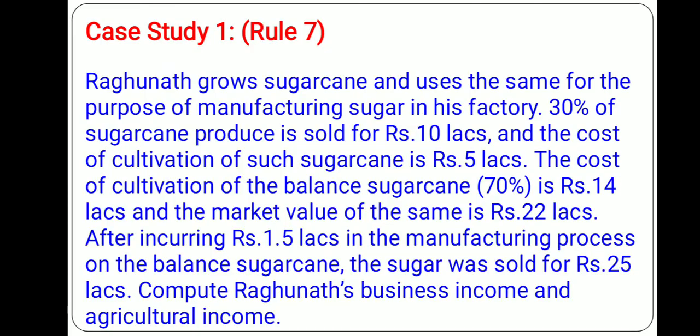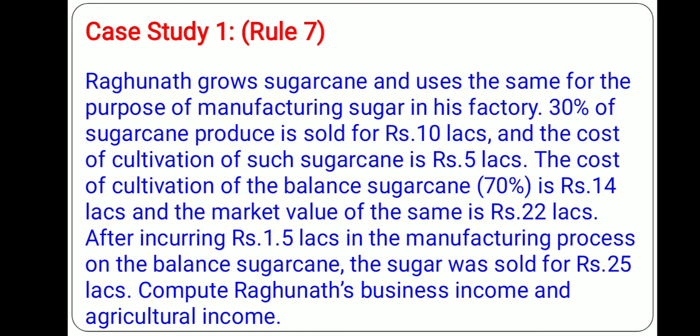Now let me give an example so that it will be more clear for application of rule 7. Raghunath grows sugarcane and uses the same for the purpose of manufacturing sugar in his factory. Now 30% of the sugarcane produced is sold for 10 lakh, and the cost of cultivation of such 30% sugarcane is 5 lakh.